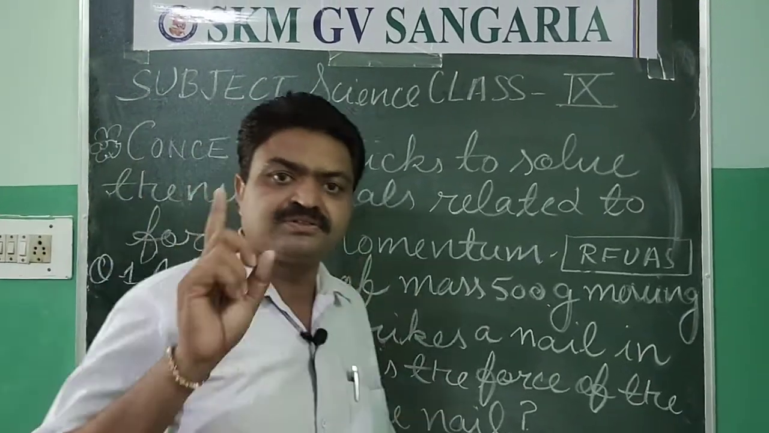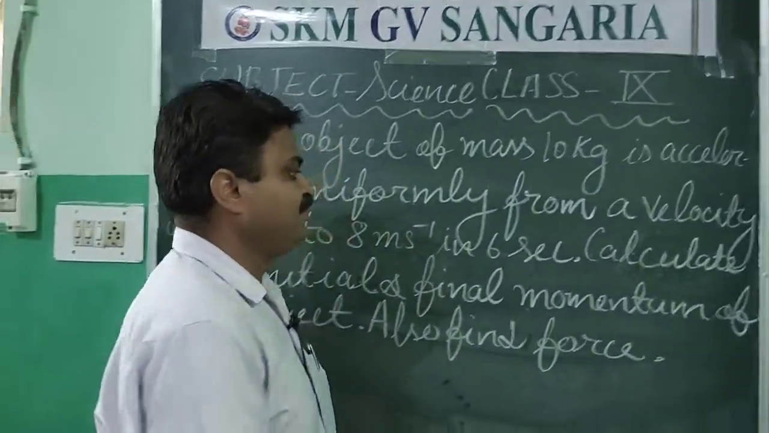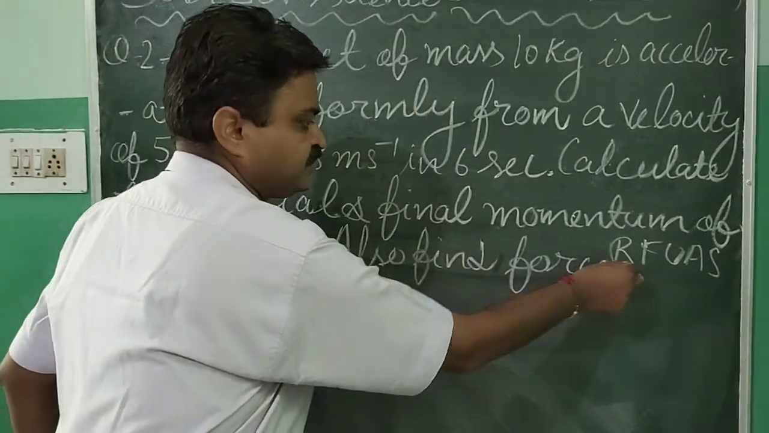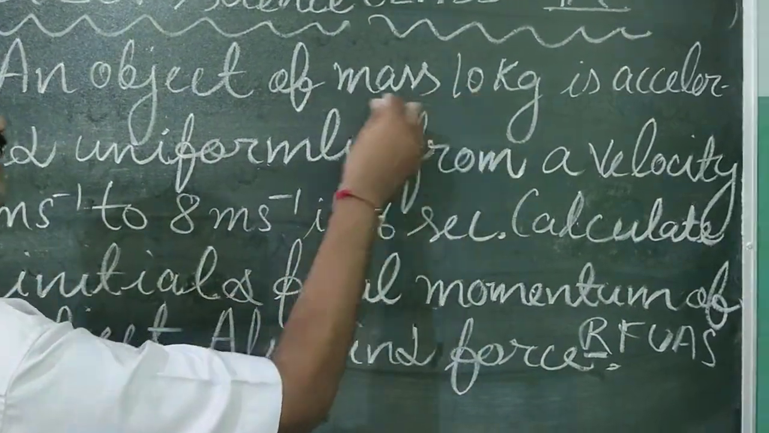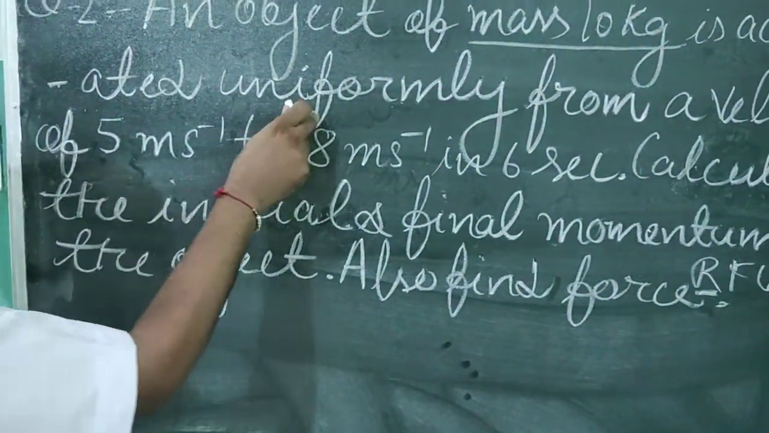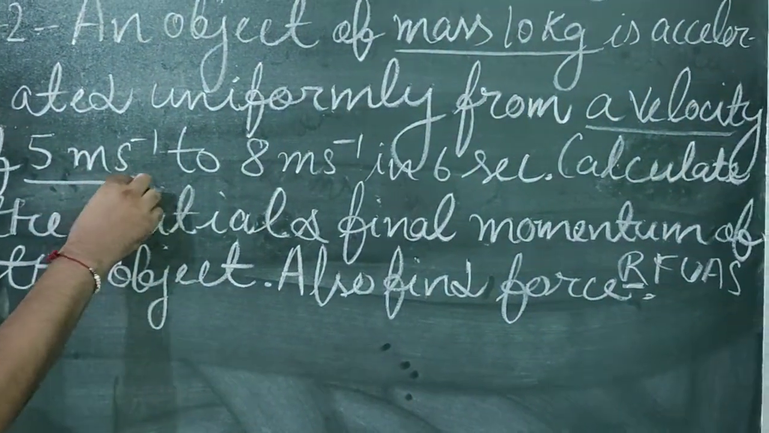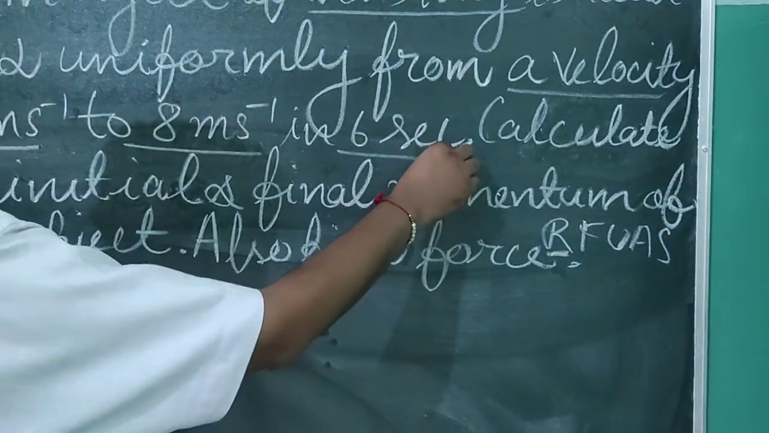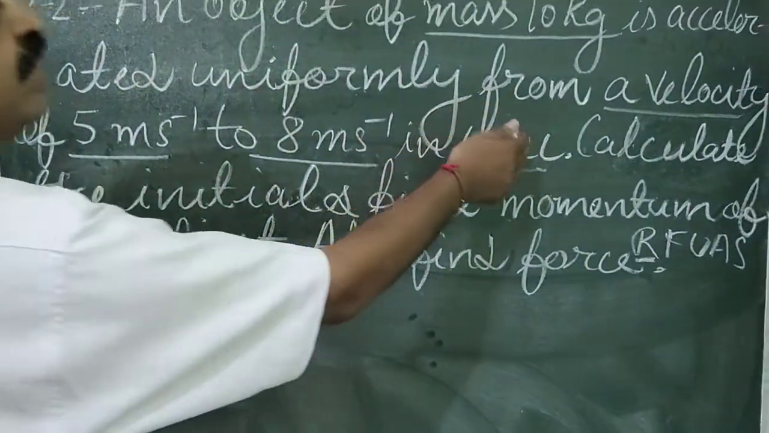Now we will solve the next question. So students, again we will use the same trick, RAFU AS. First, according to the first step, we will read this. An object of mass 10 kg, so mass is given here, is accelerated uniformly from a velocity of 5 meter per second to 8 meter per second in 6 seconds. Time is given. So by reading we also try to find out the given quantities.